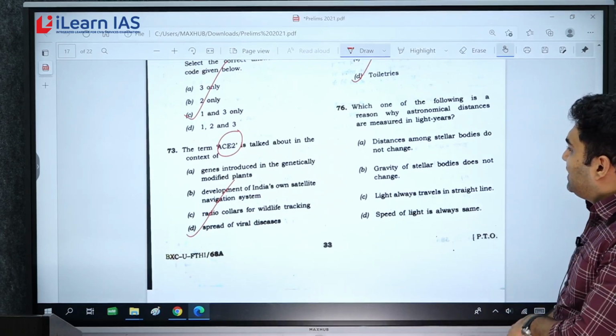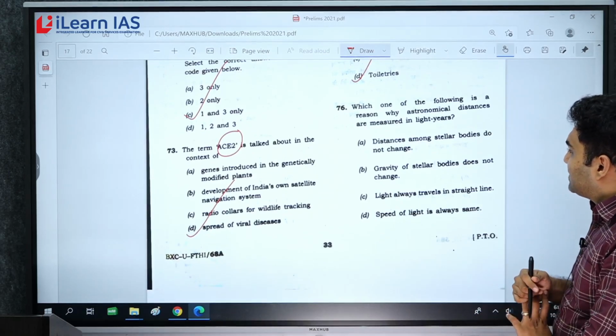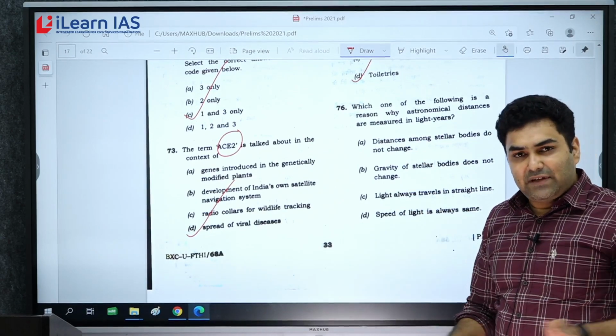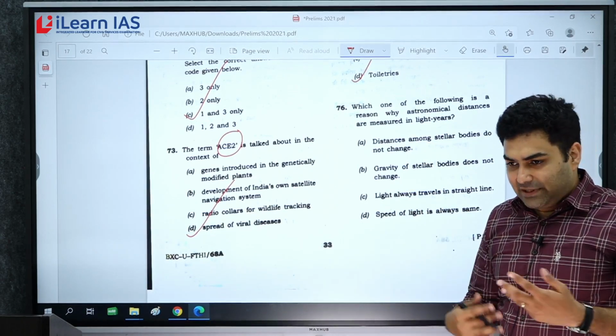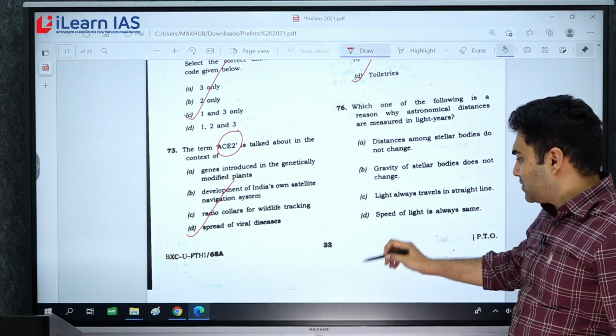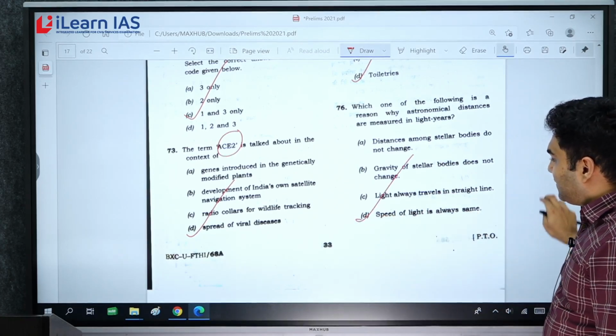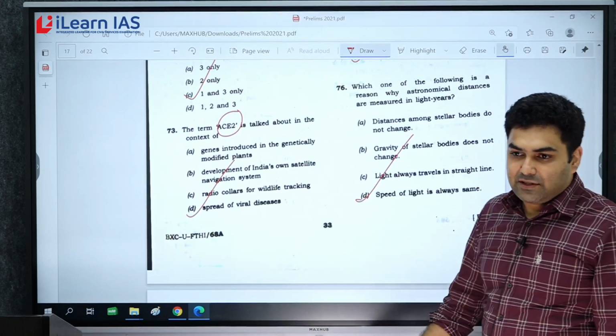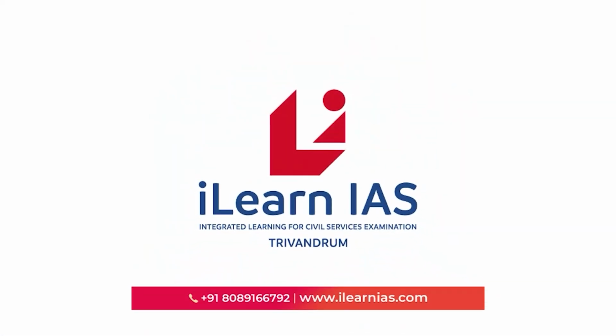Now, which of the following is the reason why astronomical distances are measured in light years? The reason is that the speed of light is constant, independent of the media. Light travels at a constant speed. So the answer is that the speed of light is always the same. Okay, so with that we have come to the end of the science and technology questions. Thank you.